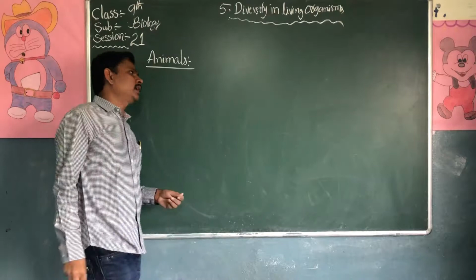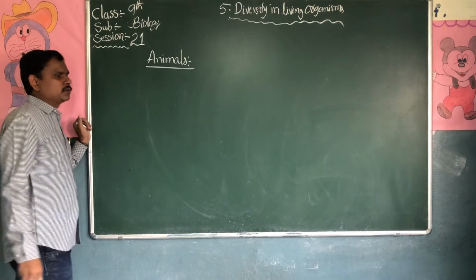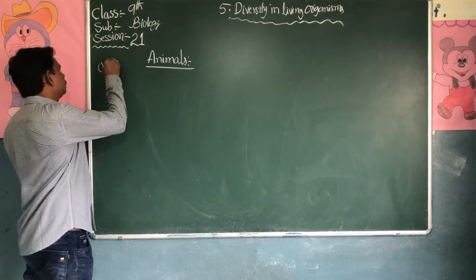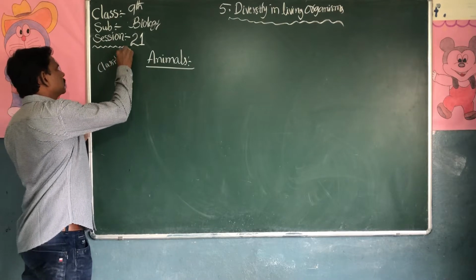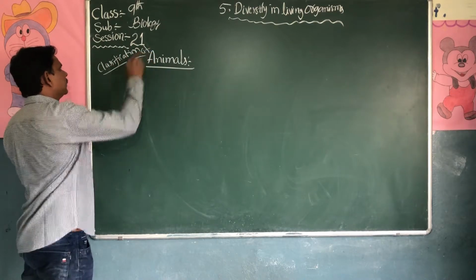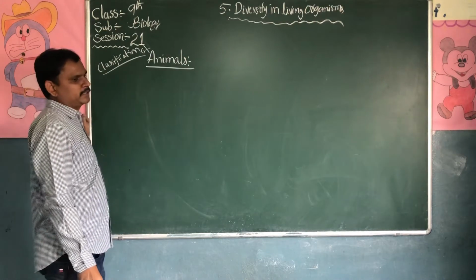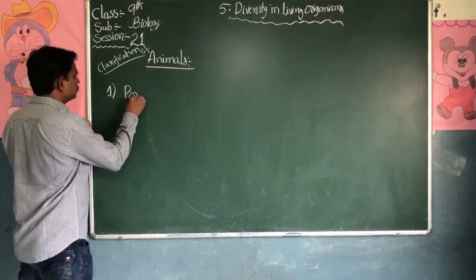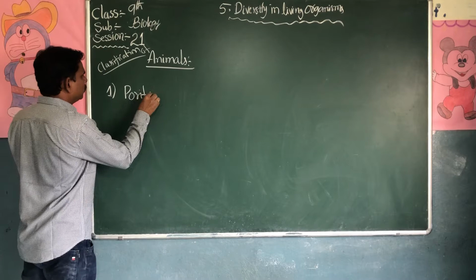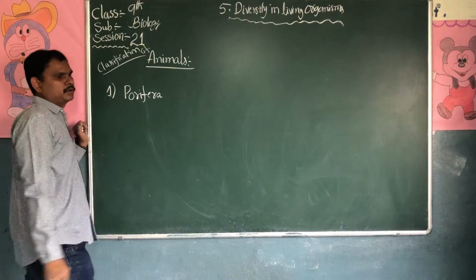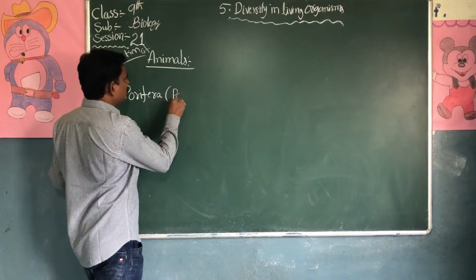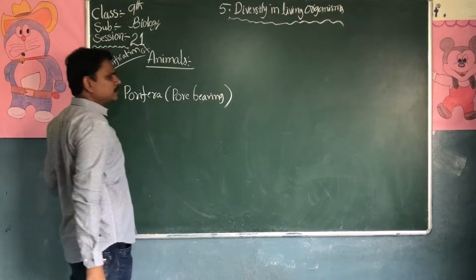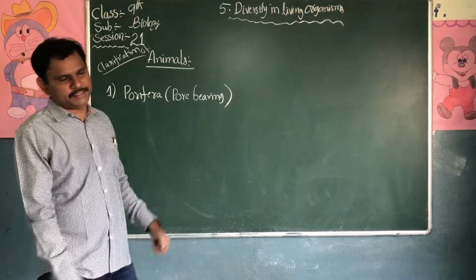So we can see there are so many differences in the animals. In the classification of animals, we can see again so many subheadings. The first one is Porifera. Porifera means pore bearing. Pores are nothing but holes present over the entire surface of the body.